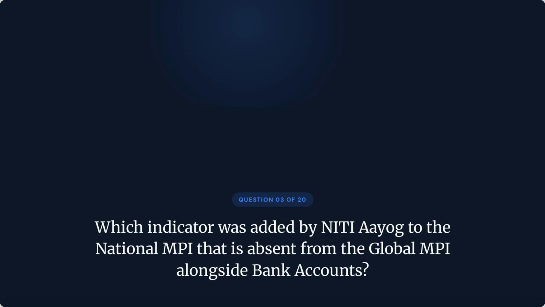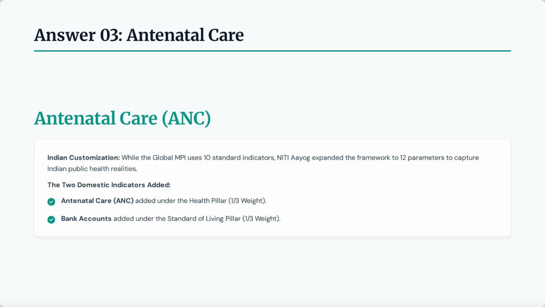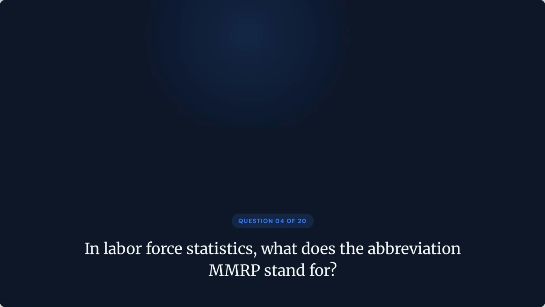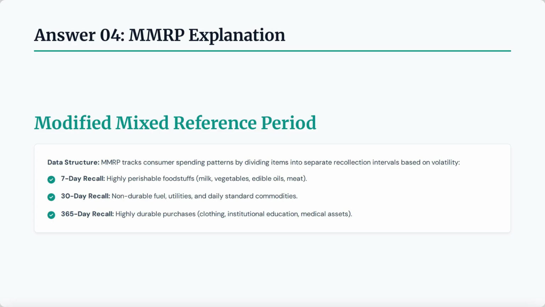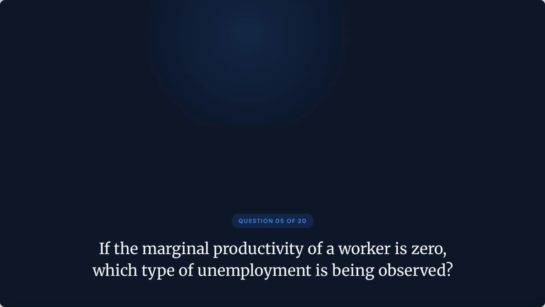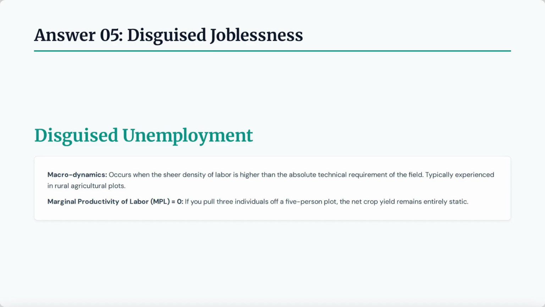Question 3. Which indicator was added by NITI Aayog to the national MPI that is absent from the global MPI alongside bank accounts? The correct answer is antenatal care. Question 4. In labor force statistics, what does the abbreviation MMRP stand for? The correct answer is Modified Mixed Reference Period. Question 5. If the marginal productivity of a worker is 0, which type of unemployment is being observed? The correct answer is disguised unemployment.